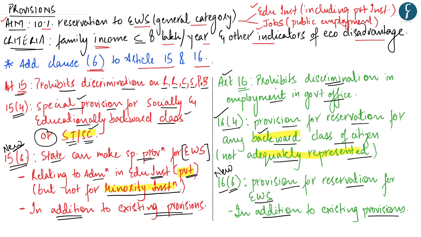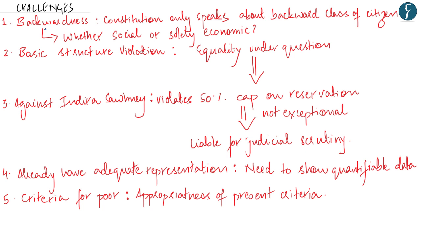Hence, what you majorly need to remember is that this Constitutional Amendment Bill will add Article 15 Clause 6 and Article 16 Clause 6 to the Constitution of India, and therefore it intends to amend the fundamental rights provided under Part 3 of our Indian Constitution. Now that we have discussed the provisions of the 124th Constitutional Amendment Bill, let us look at some of the challenges which can be posed against this bill in the future.